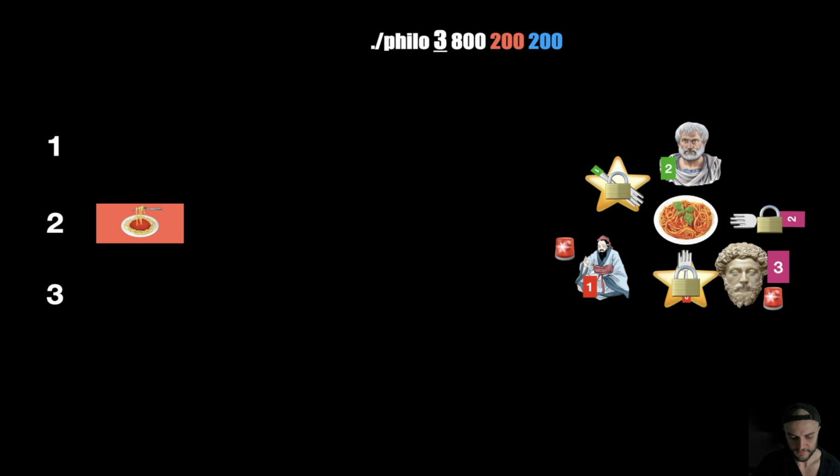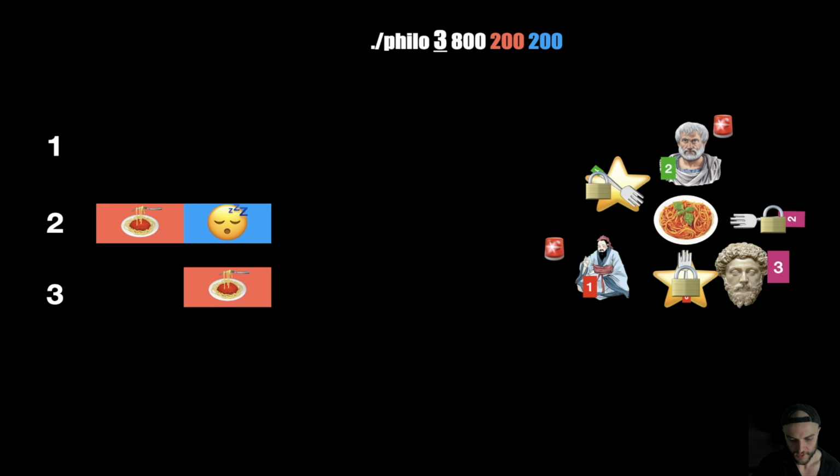And that's what he's going to do. He's going to eat, right? Then he's going to release the forks. Then what happens? We have that philosopher number 1 is going to lock his fork, but the other fork is already locked by philosopher number 3, who is going to lock the other fork and is going to eat. In this time, philosopher number 2 is sleeping, right? Philosopher number 3 is eating, like that. Then philosopher number 3 is going to release the forks.